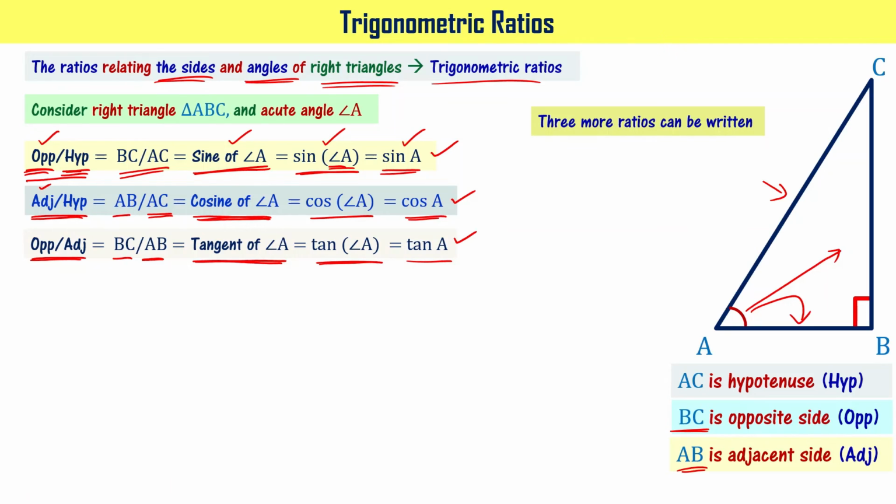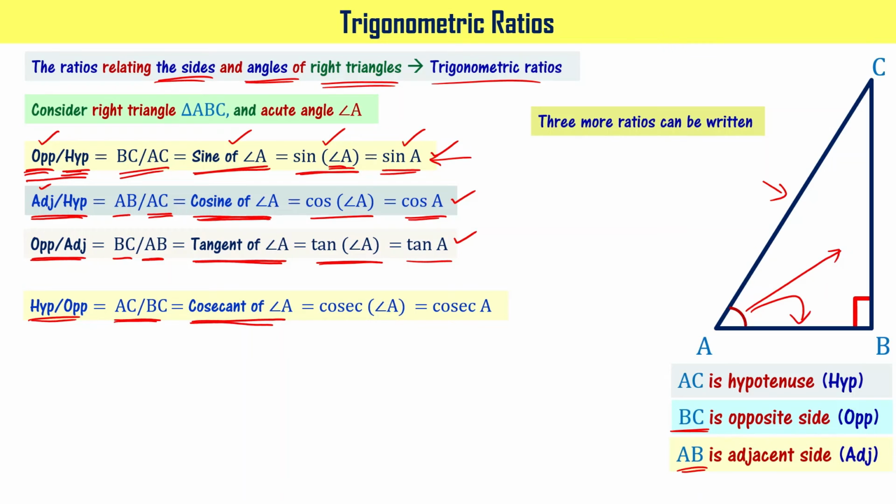Instead of writing opposite side by hypotenuse, the way we have written here, if I write the ratio as hypotenuse by opposite side, it can be written as AC by BC, right? This particular function is called the cosecant function or cosecant of A, or you can write it as cosec of angle A or cosec A. Please note this,